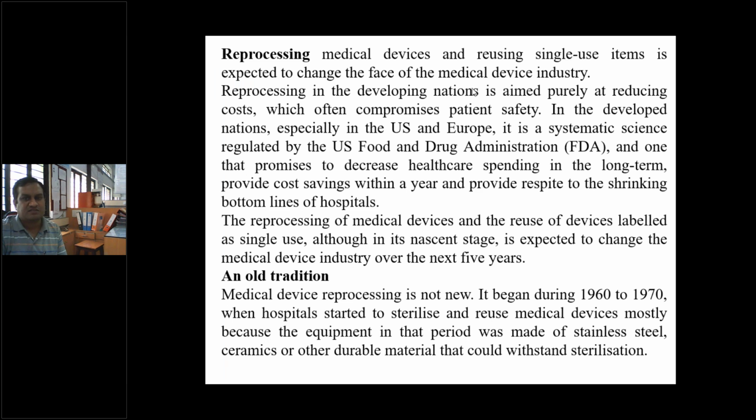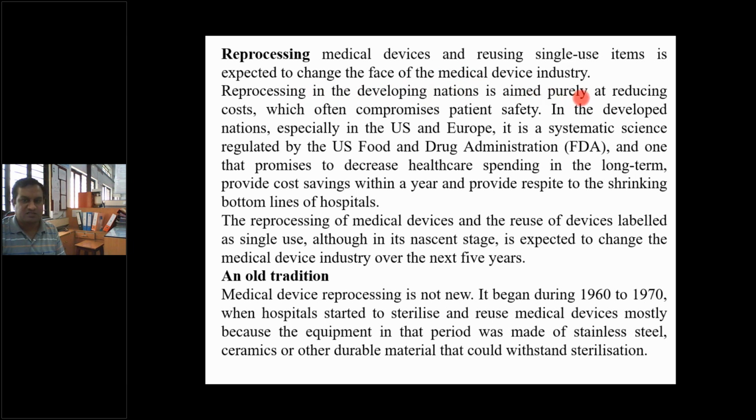Reprocessing medical devices and reusing single use items is expected to change the face of this medical device industry. So reprocessing medical devices, or reusing medical devices, is not recommended at all by various hospitals or doctors, and we have to do some research, some practice, some experiments, and then only can we adopt this reprocessed or reused medical devices.